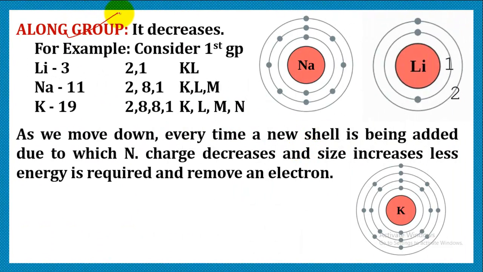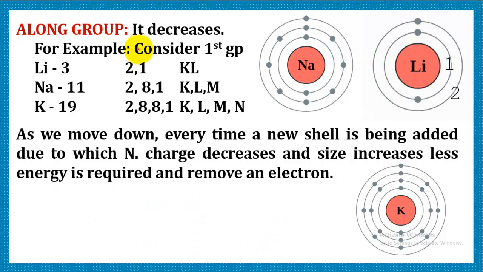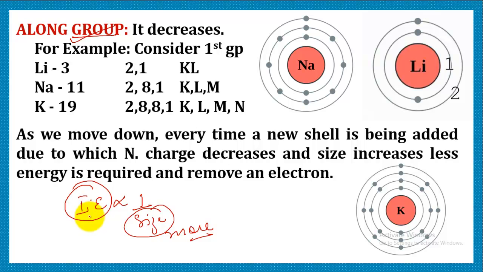Now how does it vary along group and period? Ionization energy depends upon size. How does it depend upon size? If the size is more, the ionization energy is less, and if the size is less, the ionization energy is more. Now let's see how ionization energy varies along group and period. Before we proceed, you should know that ionization energy is inversely proportional to size. As the size is more, the ionization energy is lesser.